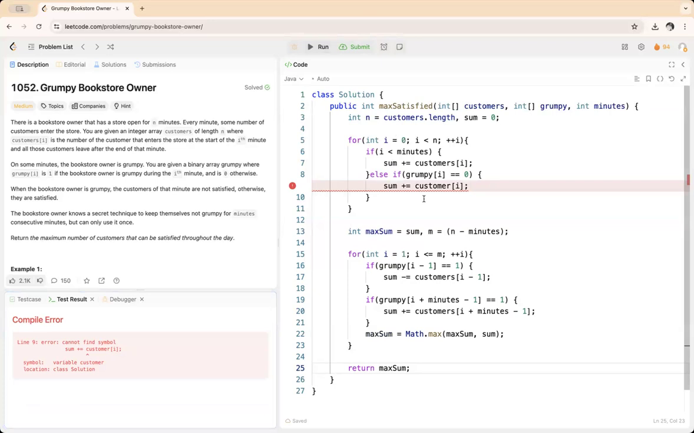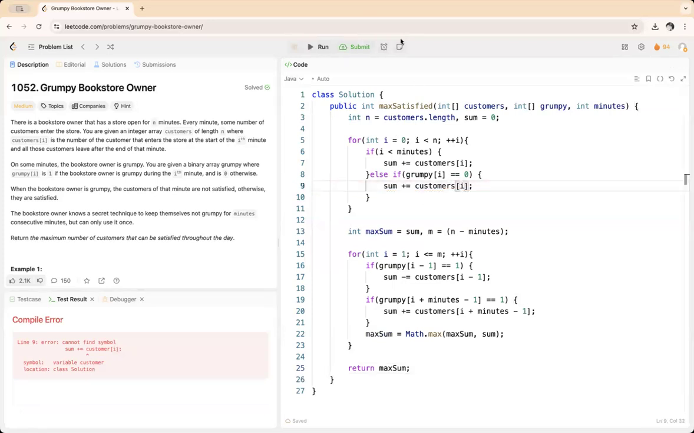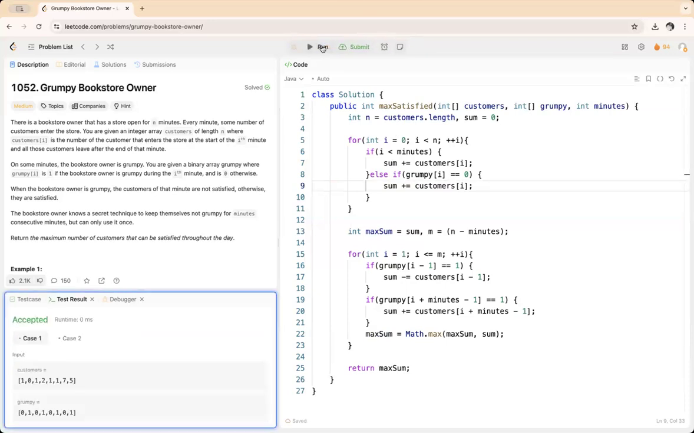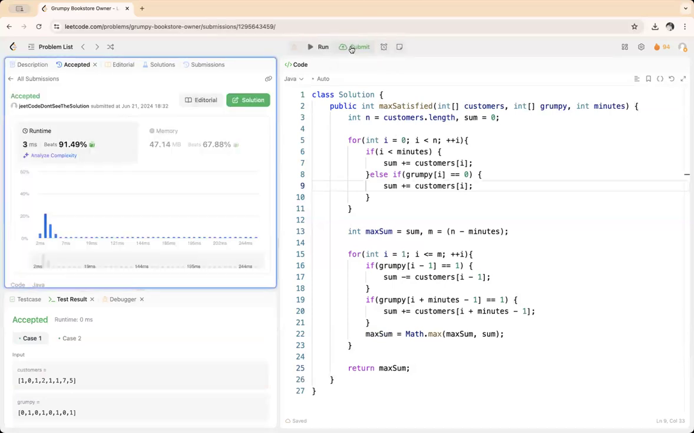Okay, so customers of i, customers of i. Perfect. So this is coming as accepted. Now we'll submit this. Perfect. So this is the way to solve this problem.